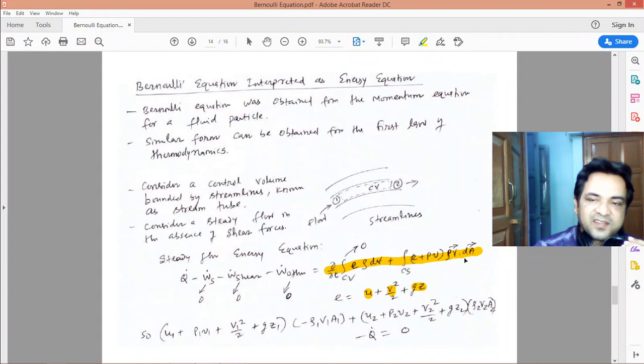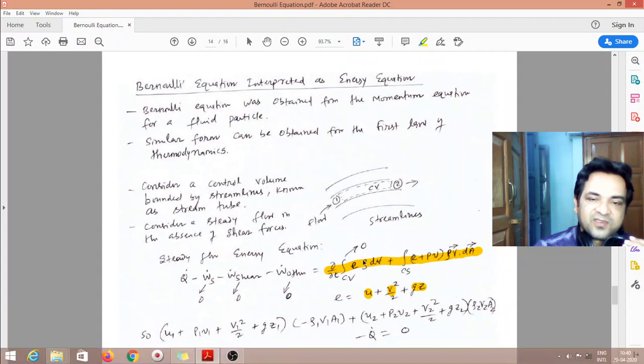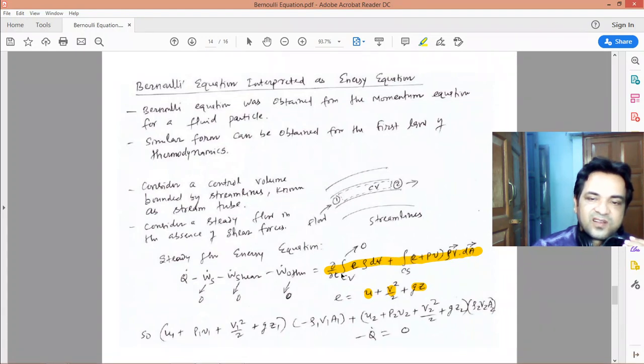But keep in mind, this is a dot product of the outward normal vector and the velocity vector. If they are in the same direction, you will get a positive quantity, basically for the outflow. And if the outward normal to the control surface is in the opposite direction of the velocity vector, you will get a negative quantity, generally for the inlet flow. Simplifying this, you will get this expression.